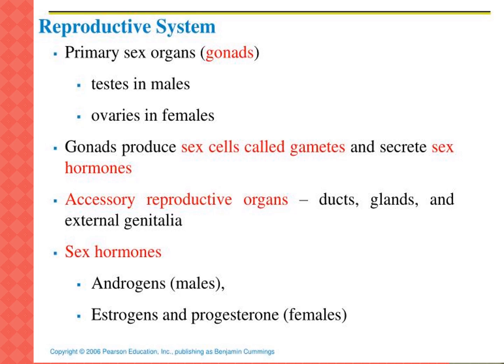Accessory sex organs in males are the vas deferens, epididymis, seminal vesicle, prostate gland and penis. In females: fallopian tubes, uterus, cervix and vagina. The processes are ovulation, fertilization, division of the fertilized egg up to formation of the embryo, pregnancy, development of the fetus, and childbirth. Now we will see the male and female reproductive organ structures separately.